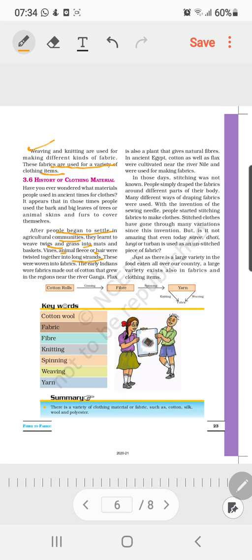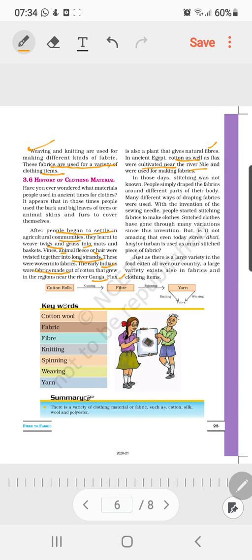These were woven into fabrics, and early Indians wore fabrics made of cotton that grew in the regions near river Ganga. Flax is also a plant that gives natural fibers. So in ancient Egypt, cotton as well as flax were cultivated near the river Nile, which is the longest river of the world, and were used for making fabric.